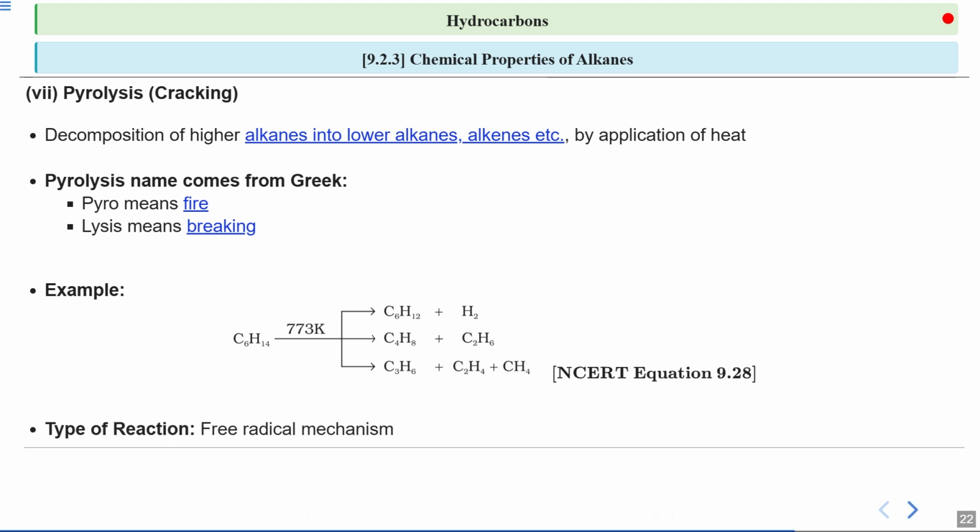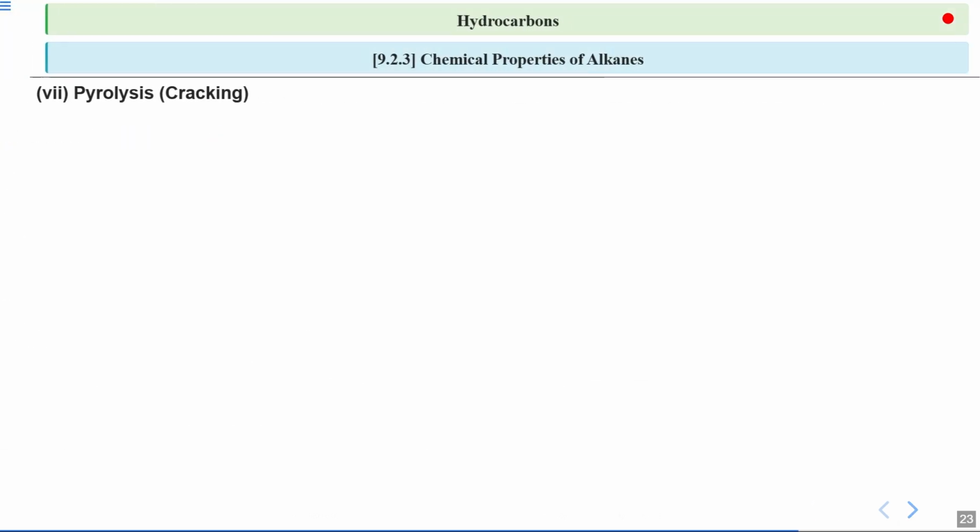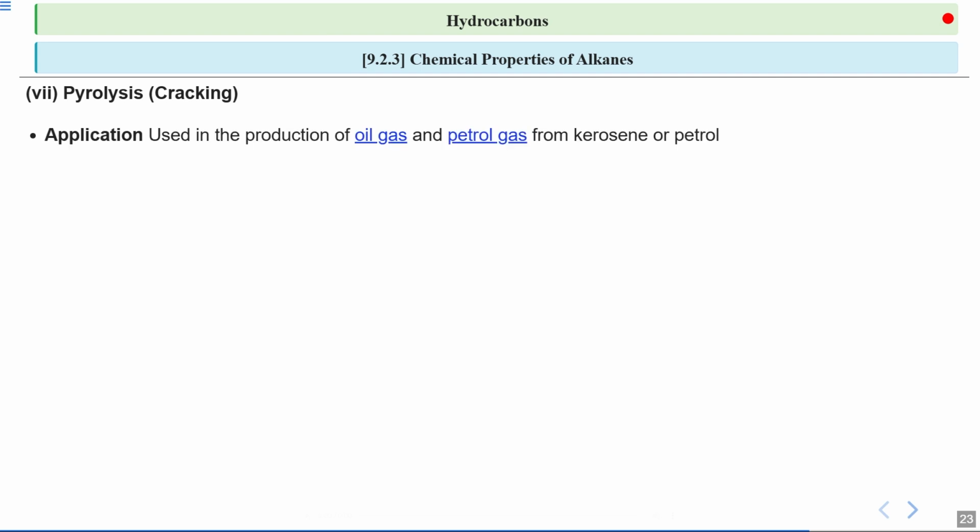Now this reaction specifically follows the free radical mechanism, like the halogenation of the alkanes. This means that the reaction proceeds through the formation of free radicals, which are highly reactive species. Now let us look at the application of pyrolysis. This process is used in the production of oil gases and petrol gas from kerosene or petrol.